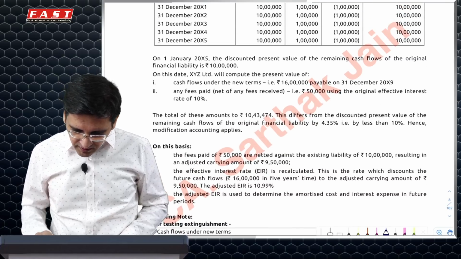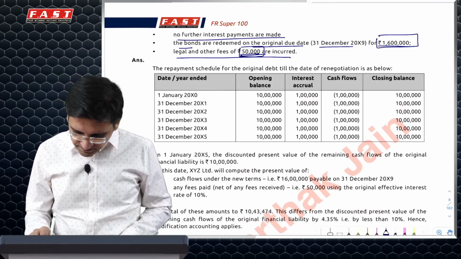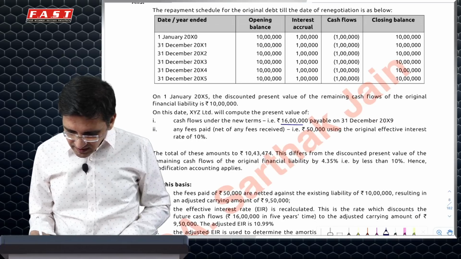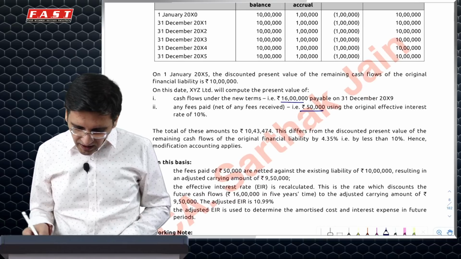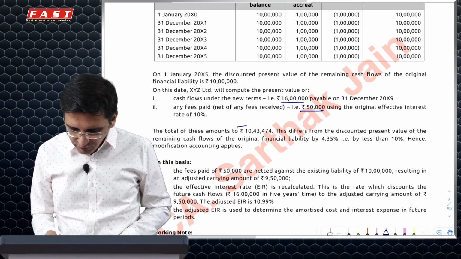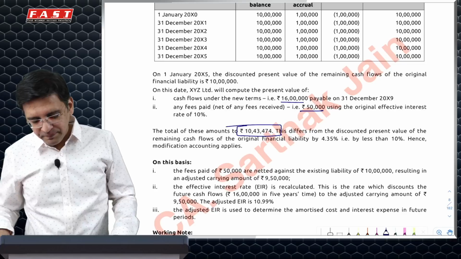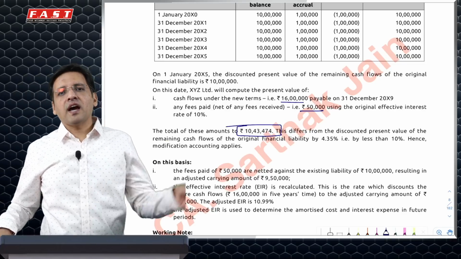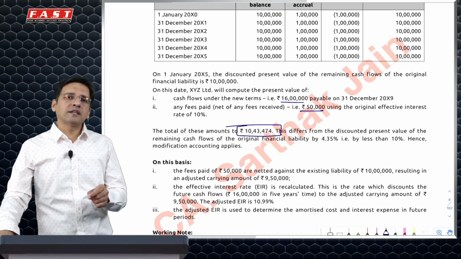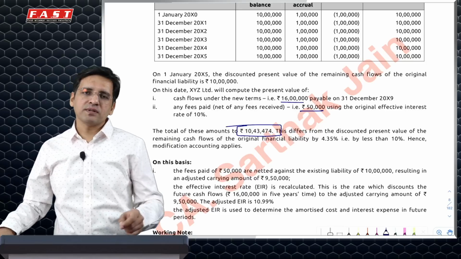So 16 lakh present value for 5 years plus 50,000. Calculating this value, it comes to 10,43,474. If I compare this with the carrying amount of 10 lakh, the difference is 4%, which is less than 10%. Hence, there is no substantial modification.